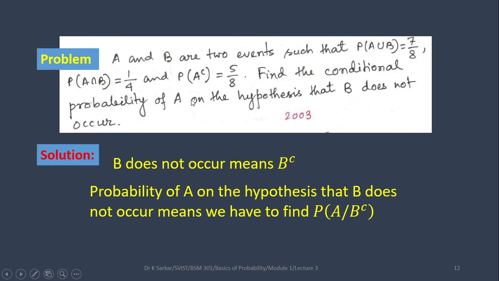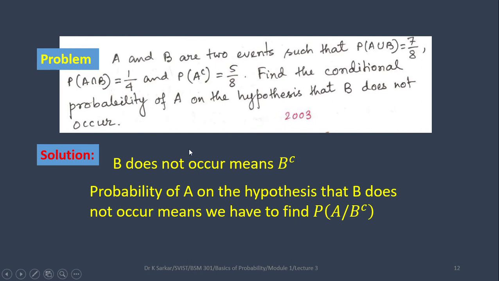Here is another problem. A and B are 2 events such that probability of A union B equals 7 by 8, probability of A intersection B equals 1 by 4, and probability of A complement is 5 by 8. Find the conditional probability of A on the hypothesis that B does not occur. This question has appeared in the 2003 exam.